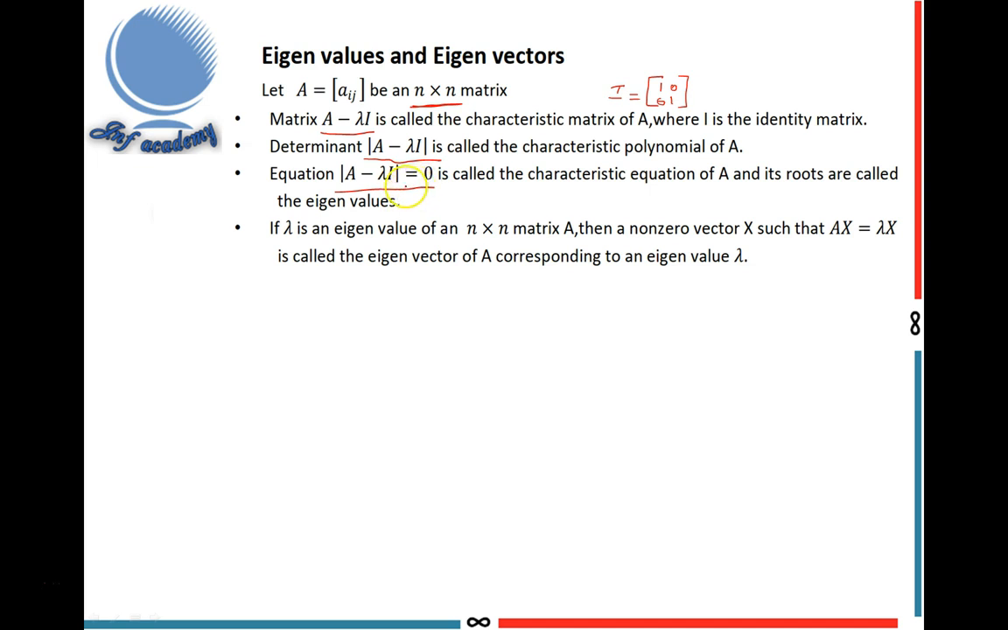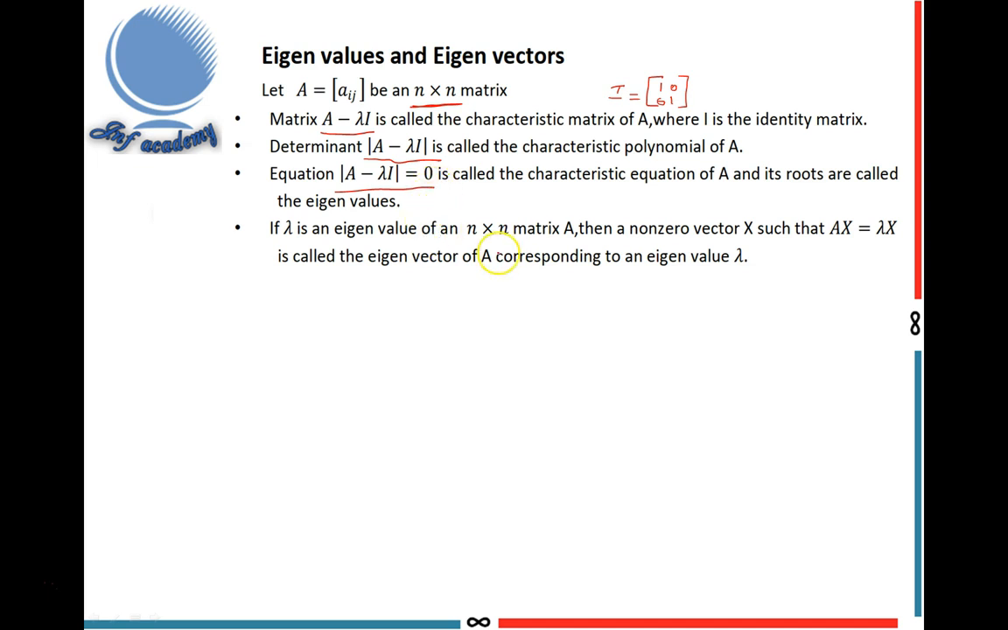Other names for eigenvalues are latent roots and characteristic roots. So the definition of eigenvalue is: the roots of the characteristic equation are called eigenvalues. What is the characteristic equation? Determinant of A minus lambda I equal to 0.